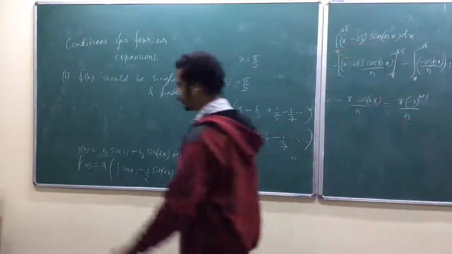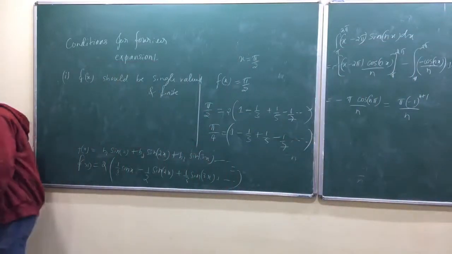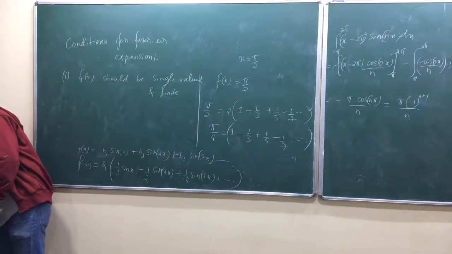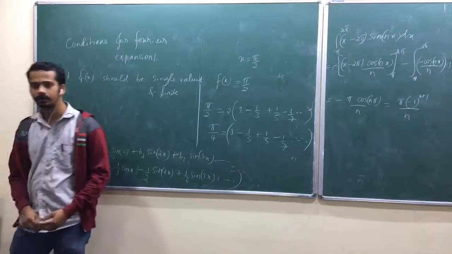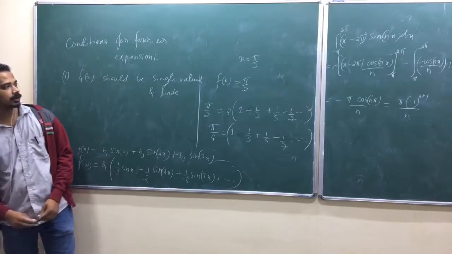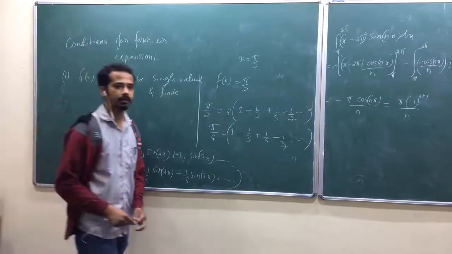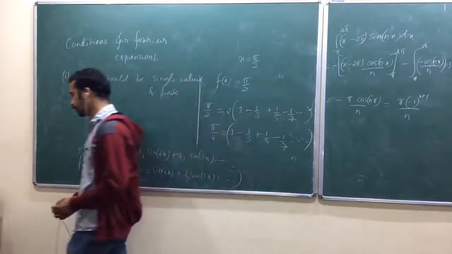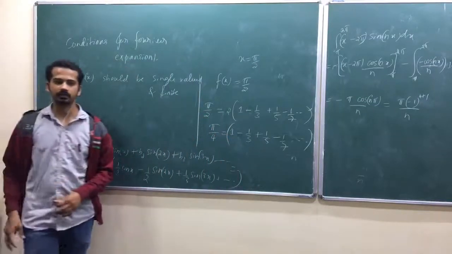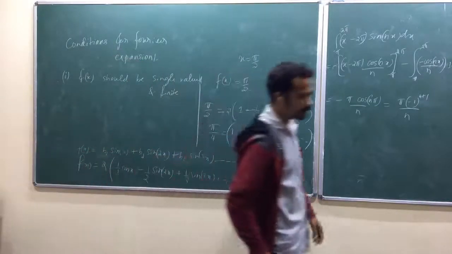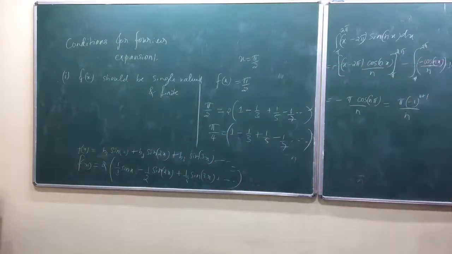Maybe that sentence is related to whatever he has done before. We can't say every function is periodic. Once we expand it as a Fourier series, it will be periodic. Our main aim here is not to look outside some region. Suppose we take the particle in a box as an application, we are not seeing the behavior outside the region, only 0 to a is our region of interest.